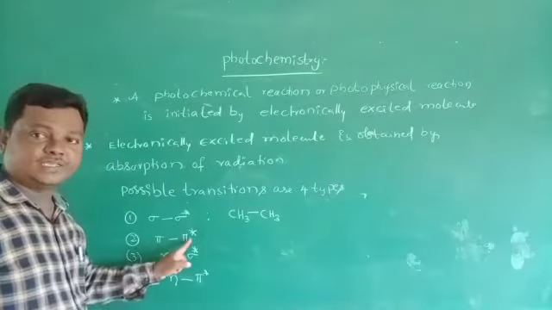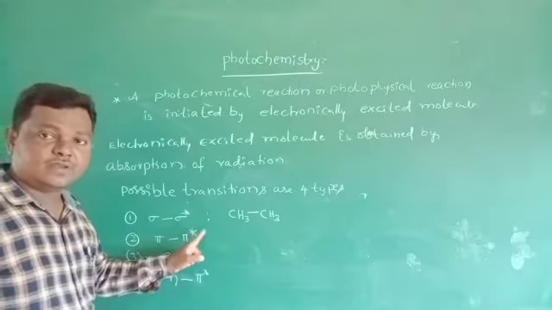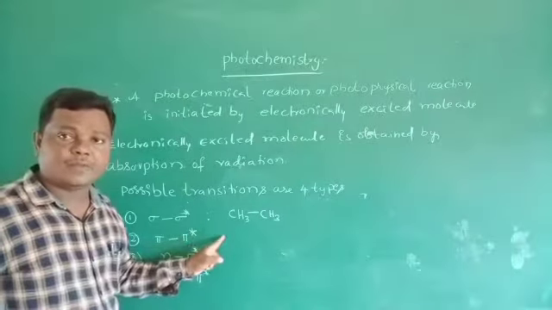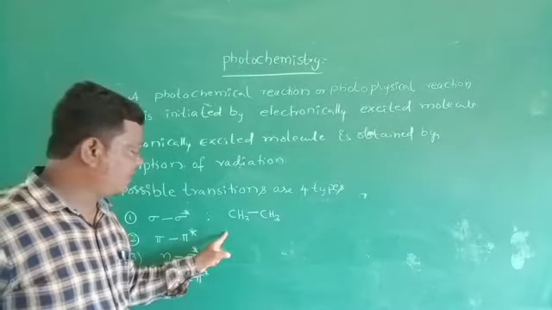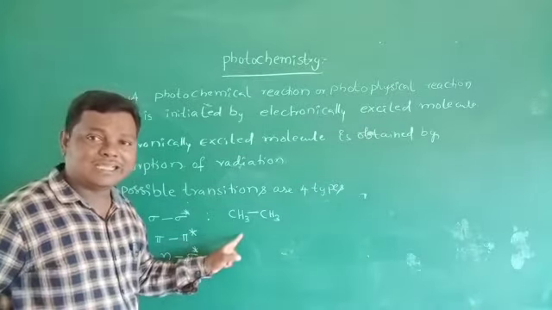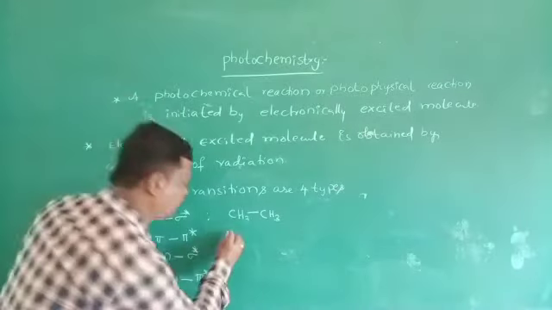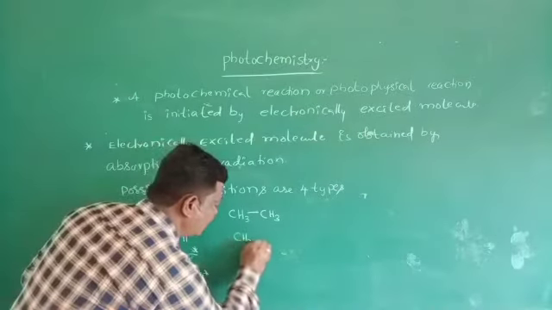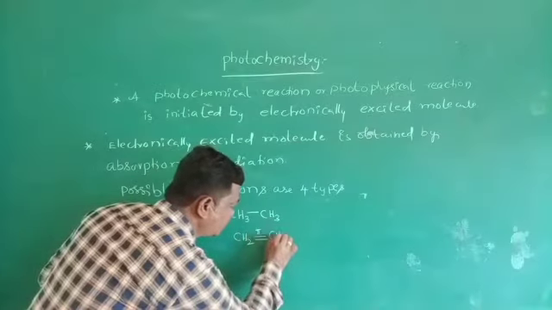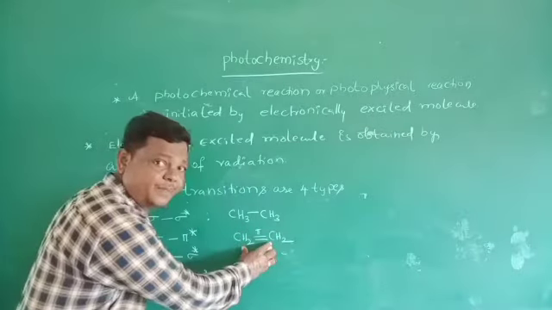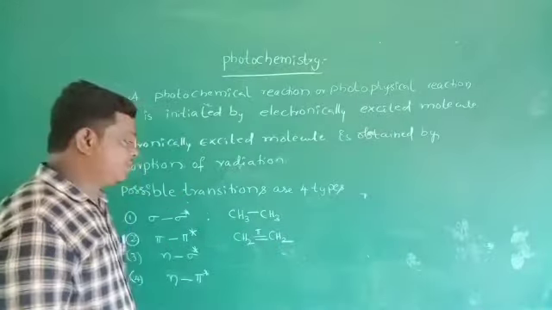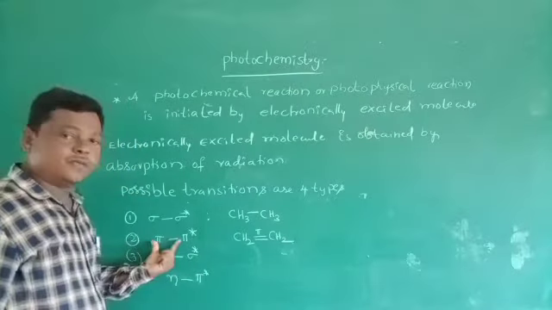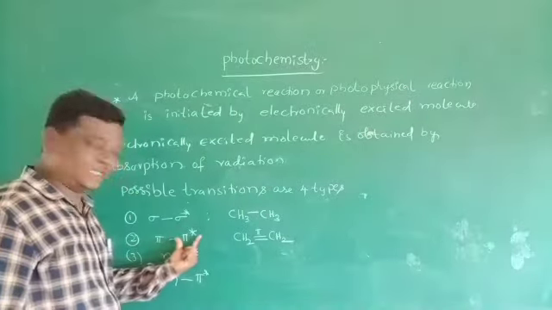And pi to pi star transitions. These transitions are possible in unsaturated compounds, that is alkenes and alkynes. So for example, this is CH2, here this is pi bond, CH2 double bond CH2. This is ethylene. This ethylene molecule exhibits pi to pi star transitions.